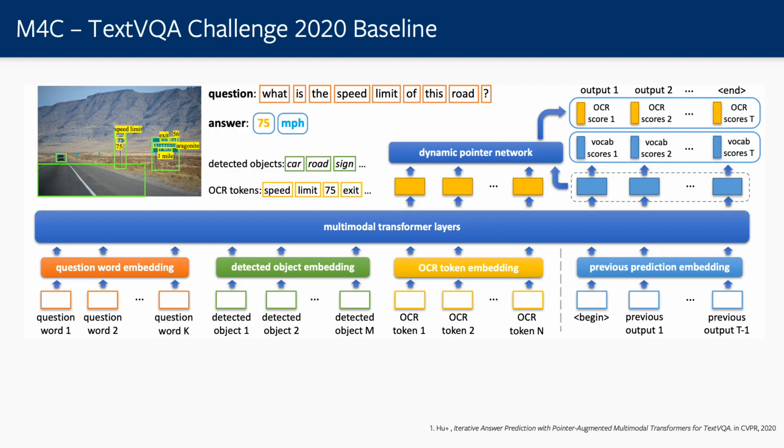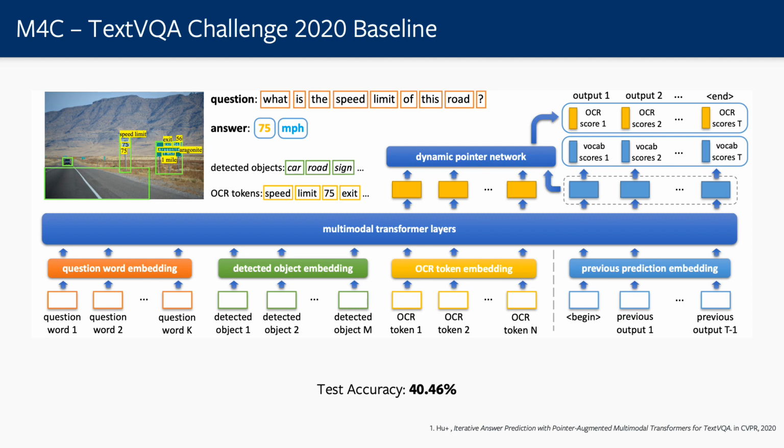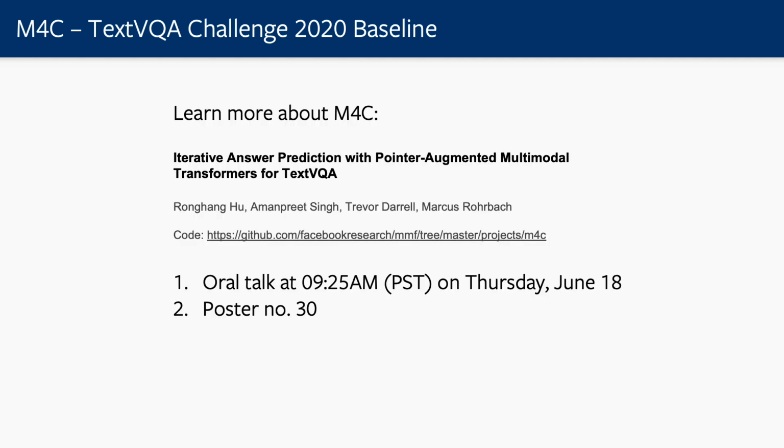After last year's TextVQA challenge, we at Facebook AI Research with some collaborators worked on pushing forward the state-of-the-art on the TextVQA challenge. We introduced a transformer-based model which projects all of the embeddings into a common space and can also do multi-word predictions using a generator head. This pushed the test accuracy to 40.46% by just the virtue of a better model, better projection schemes, and also multi-word prediction.